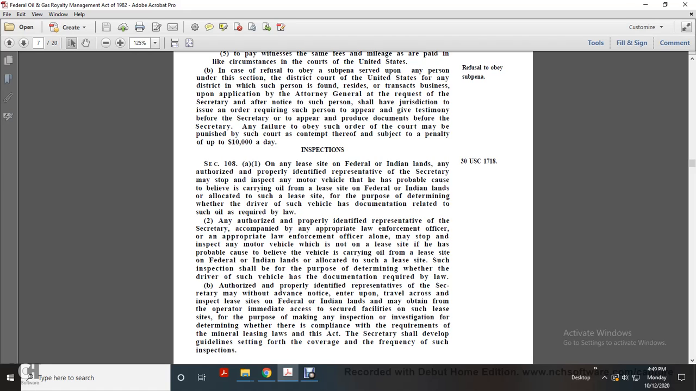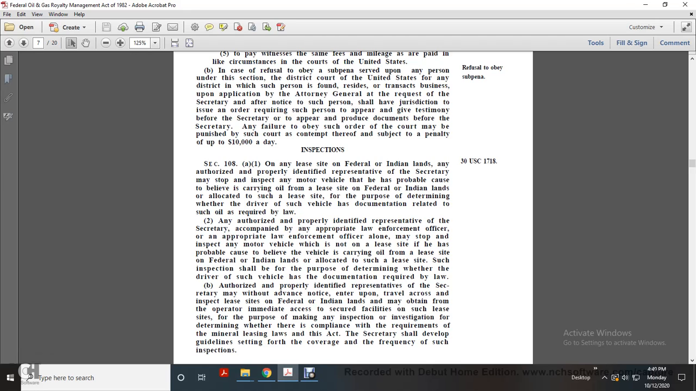An authorized and properly identified representative of the Secretary, together with a law enforcement officer, may stop and inspect a motor vehicle which is not on a lease site if he has probable cause to believe the vehicle is carrying oil from a lease site on federal or Indian lands. Such inspection shall be for the purpose of determining whether the driver of such vehicle has documentation required by law.